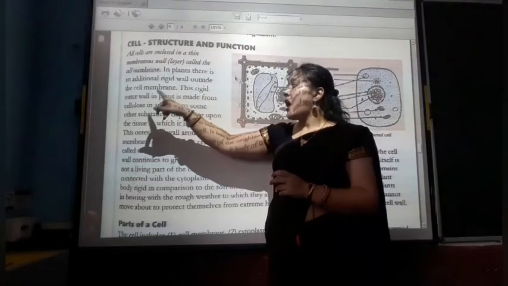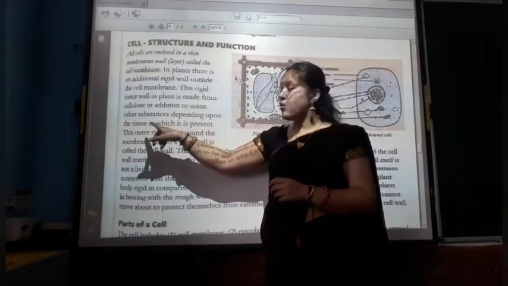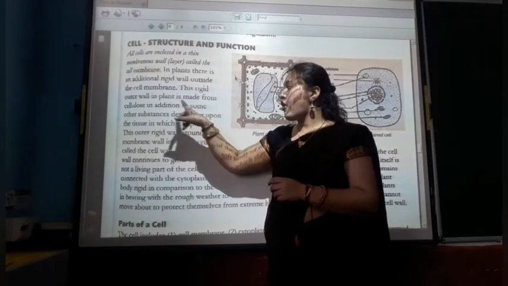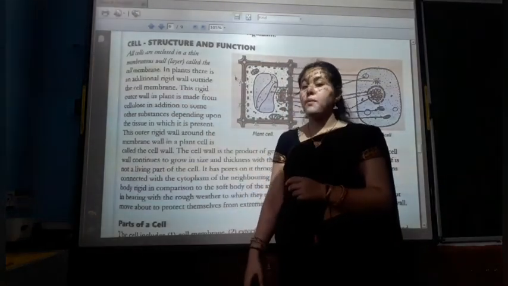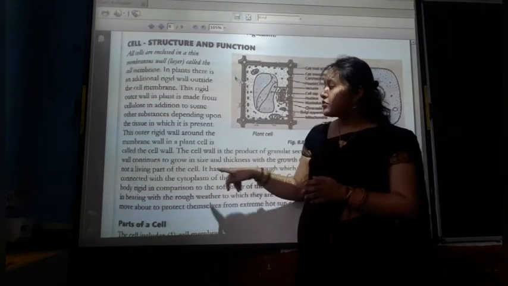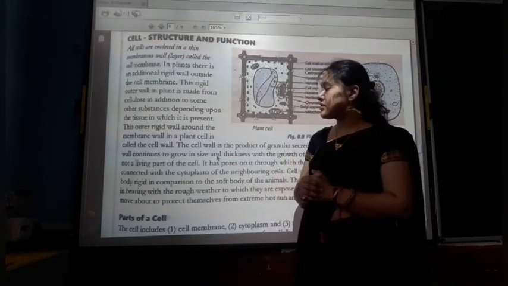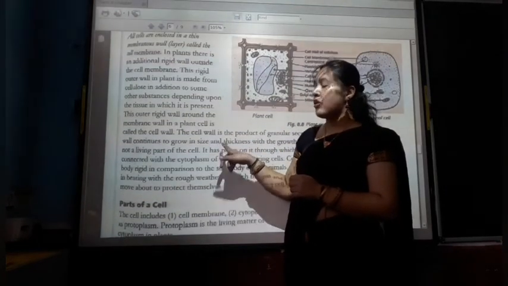That rigid outer wall in plants is made from cellulose, in addition to other substances depending upon the tissue in which it is present. The rigid outer wall around the cell membrane in the plant cell is called the cell wall.